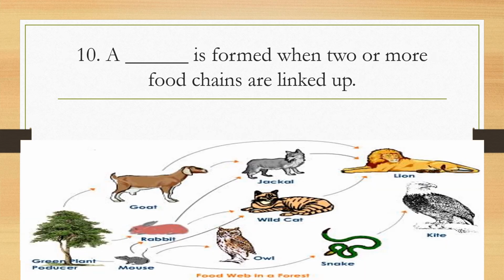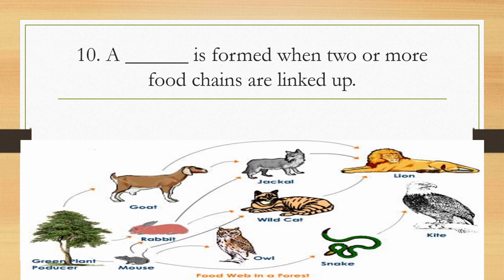And number 10, we have: a blank is formed when two or more food chains are linked up. Link up meaning being joined. As you can see in the diagram below, there are two or more food chains being joined together.